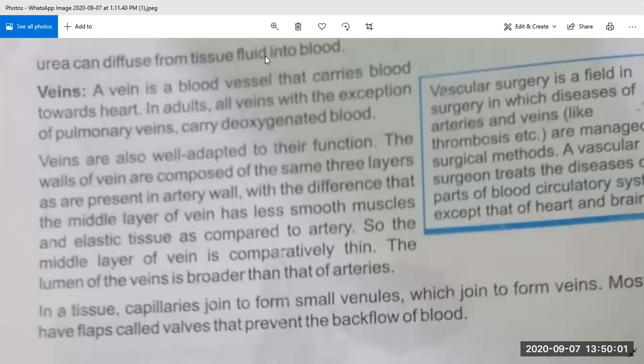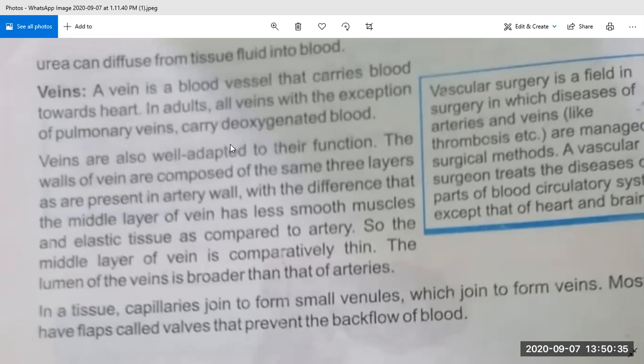Now we will discuss the veins. What are veins? You can see on the screen, a vein is a blood vessel that carries blood towards the heart. A vein takes extra blood from the relevant organ and back to the heart. In adults, all veins with the exception of pulmonary veins carry deoxygenated blood. So it is the opposite of arteries.